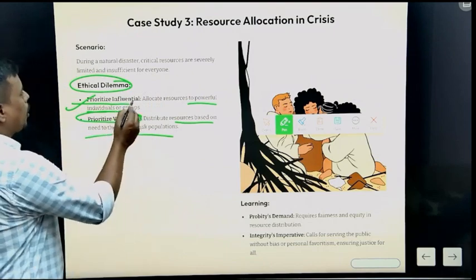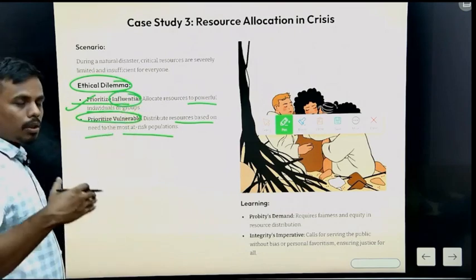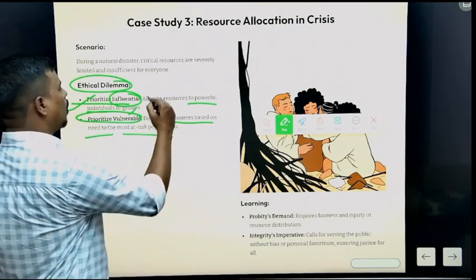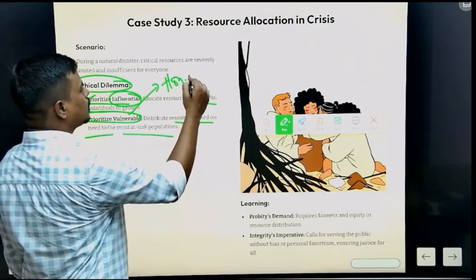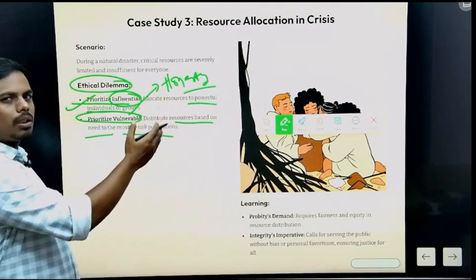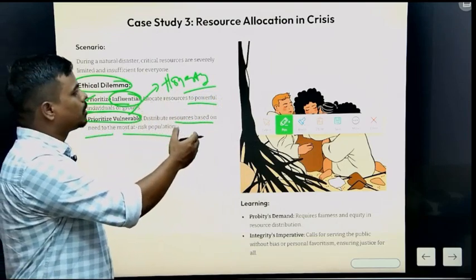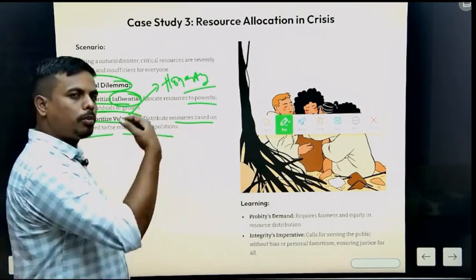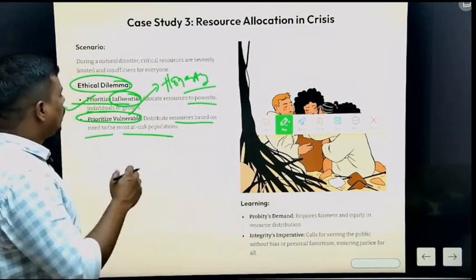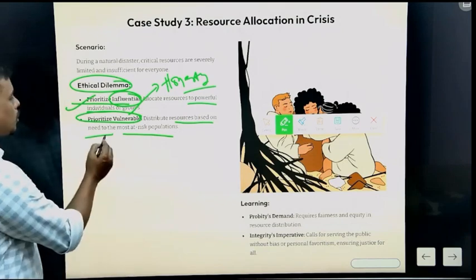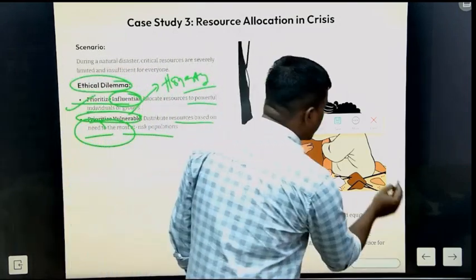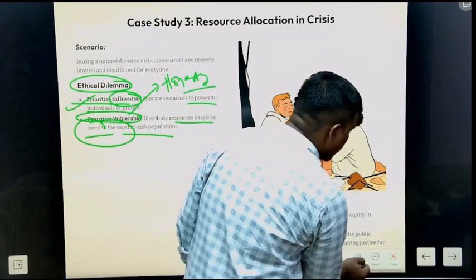But if he prioritizes influence, the people he knows or powerful persons, then he will only be a man of honesty, not a man of integrity, because he is following only the guidelines of the system that resources should be distributed to the needed person. But if he hears the voice of his inner conscience, he will give the resources to the person who needs them most in the at-risk population. I hope these three cases might have cleared the concepts.